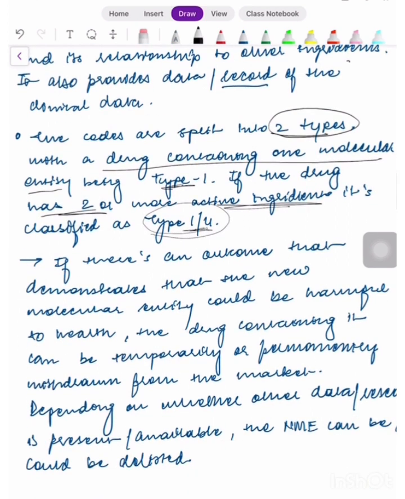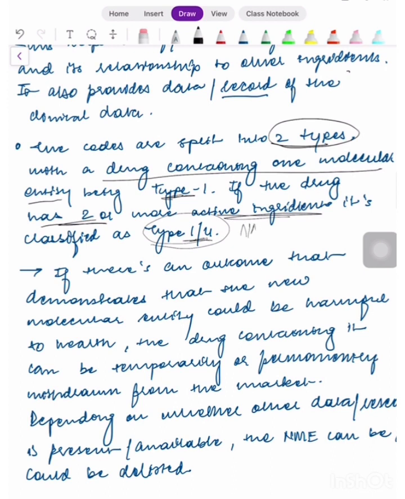So if your drug has a new molecular entity, that is classified as type 1. But if that new molecular entity is present in a combination form, that is, it has two or more active ingredients, then it is considered as a combination in type 1 and 4, which we will look at further.